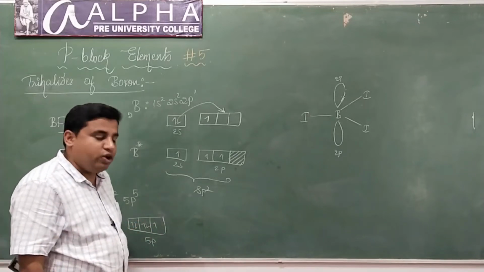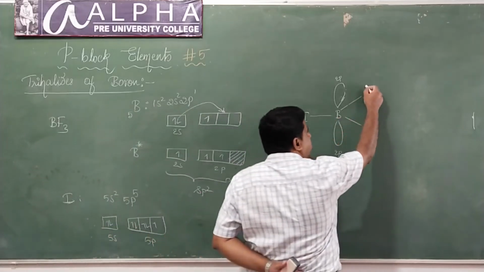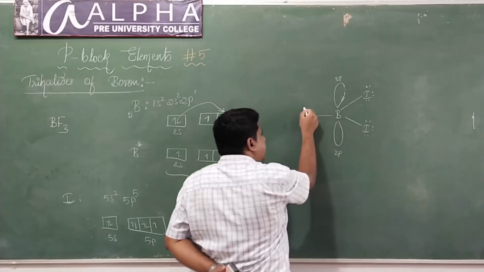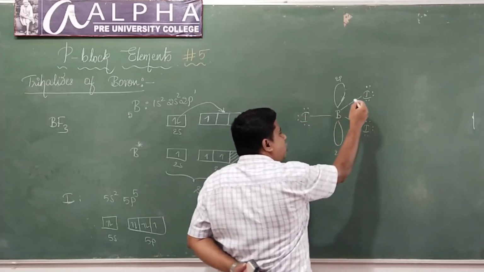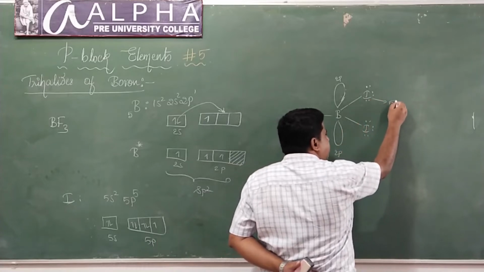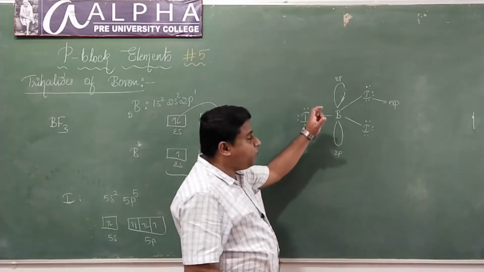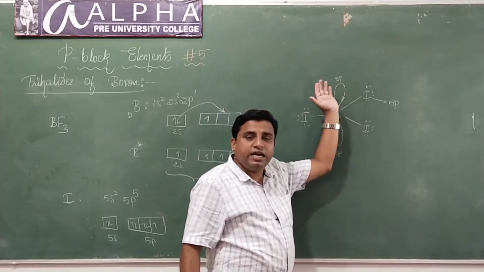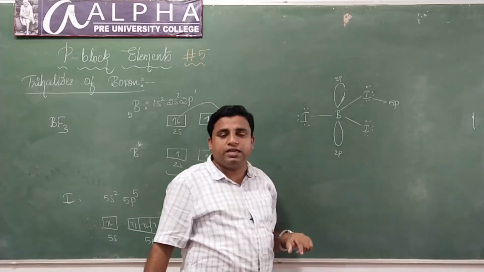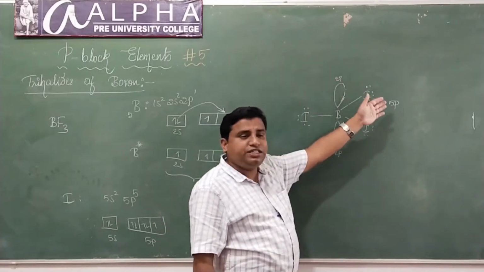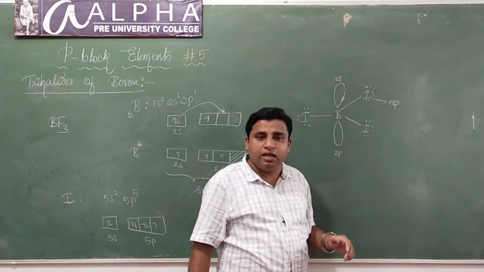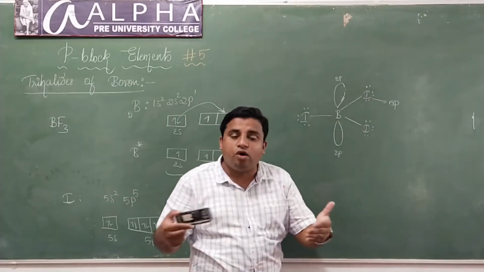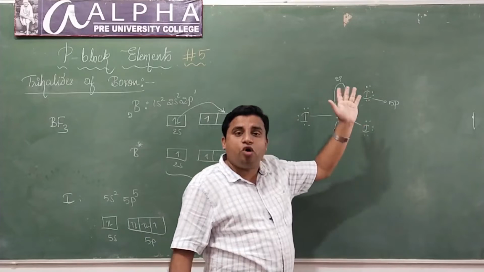Now if you consider iodine, the lone pairs of electrons are in the 5p orbital, isn't it? The lone pairs of electrons are in which orbital? 5p orbital. But the vacant orbital of boron is 2p. 2p and 5p. There is a large energy difference between the 2p orbital and 5p orbital, isn't it? Since there is a large energy difference, iodine cannot transfer its lone pair of electrons to boron and form a coordinate bond. So here iodine cannot form a coordinate bond.